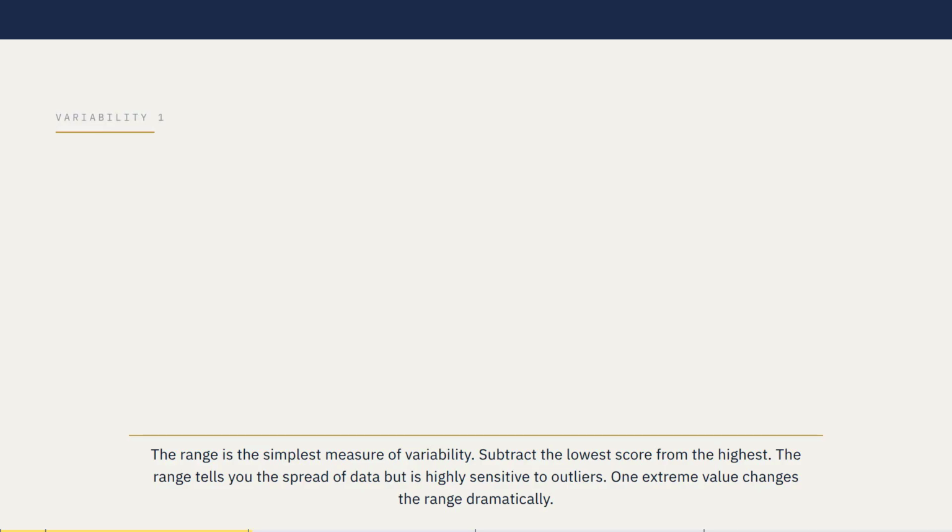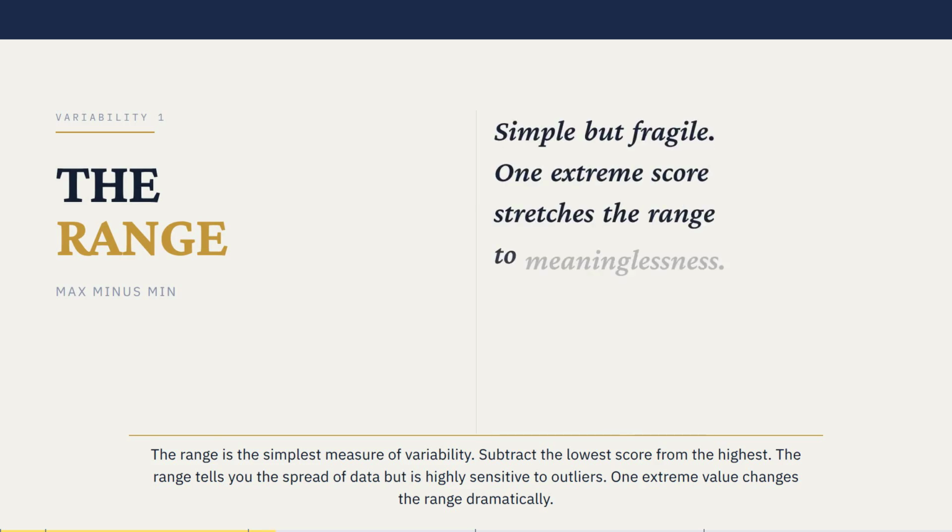The range is the simplest measure of variability. Subtract the lowest score from the highest. The range tells you the spread of data, but is highly sensitive to outliers. One extreme value changes the range dramatically.